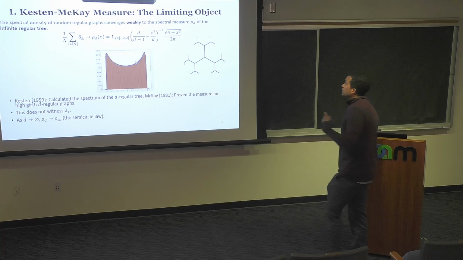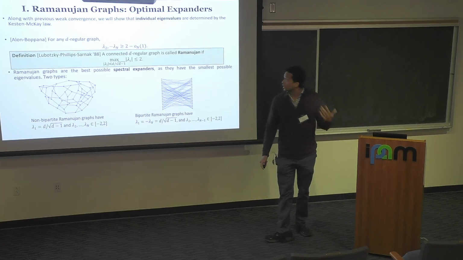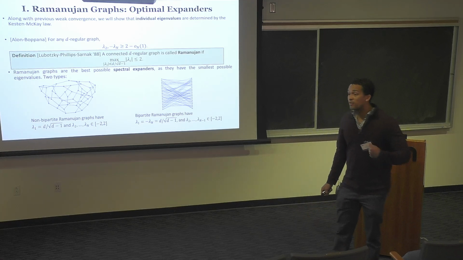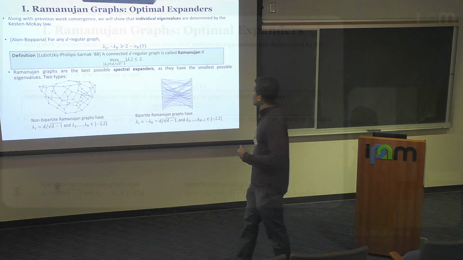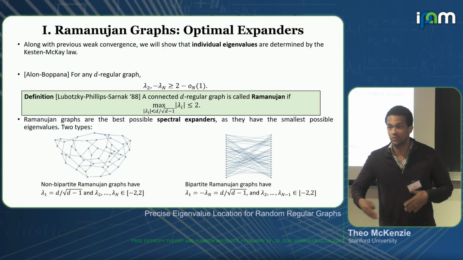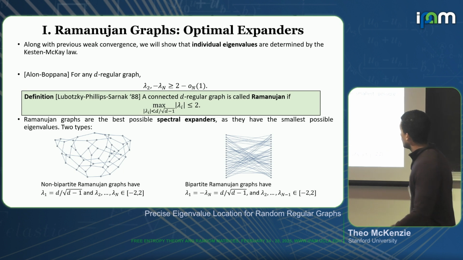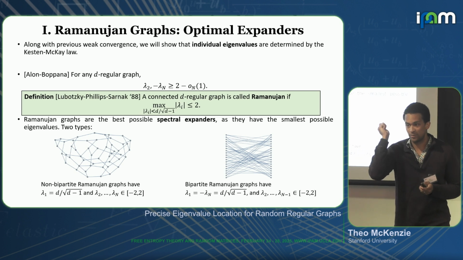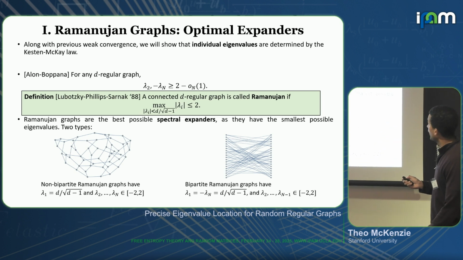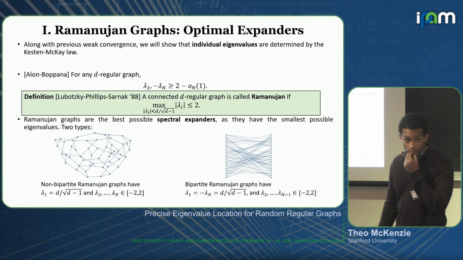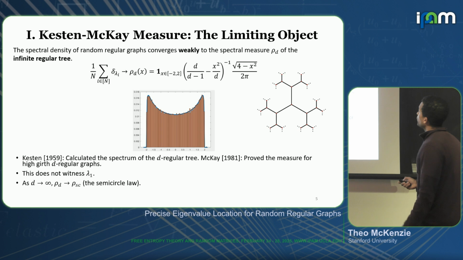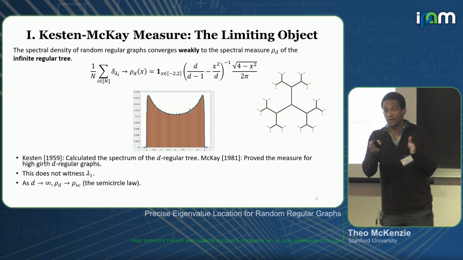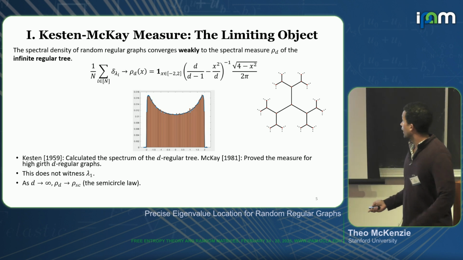All right, so this talks about weak convergence, but what I want to tell you now is that individual eigenvalues will be determined very strongly by this Kesten-McKay law. So first, let's focus on the edge eigenvalues because of their utility in talking about spectral expansion. So the Alon-Boppana bound says that if I look at these edge eigenvalues, throwing out lambda 1, so lambda 2 and minus lambda n, these are always at least 2 minus little o of 1. And note that this is in line with what we saw from the Kesten-McKay measure, right? So this is saying that my edge eigenvalues cannot be too far inside of the spectrum when I get larger and larger graphs.